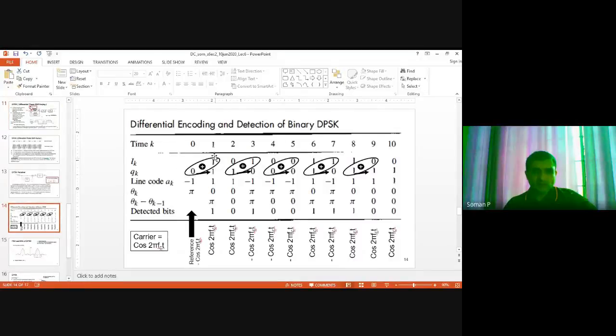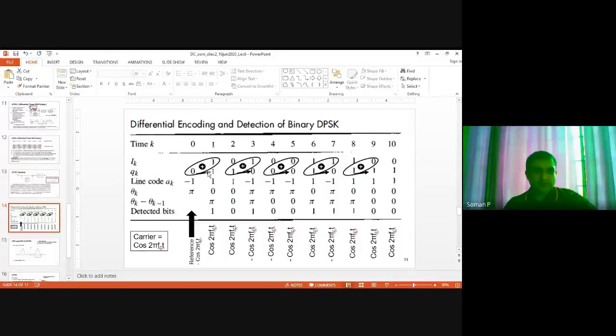As I said, we need a reference signal for the time index of 0. We consider this as a reference signal, and at that time we will send a carrier signal minus cos 2 pi fct. We don't have useful data there, but we initialize the Qk output of the encoder as 0.